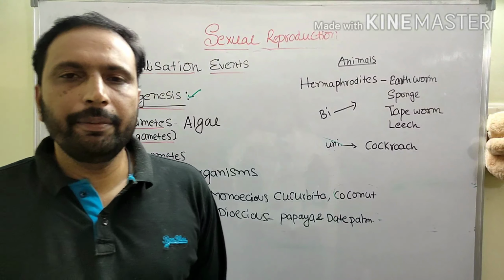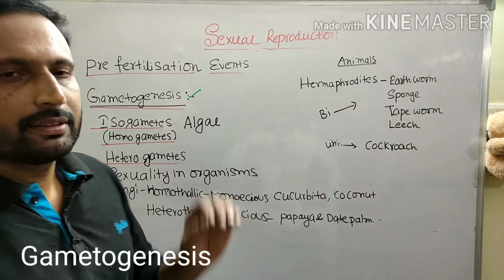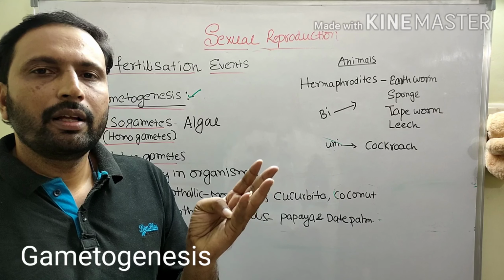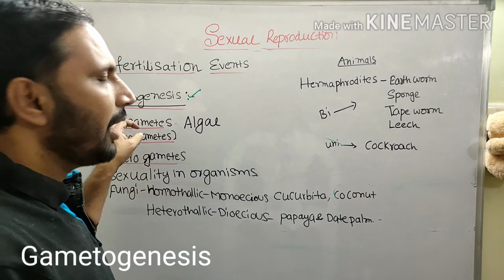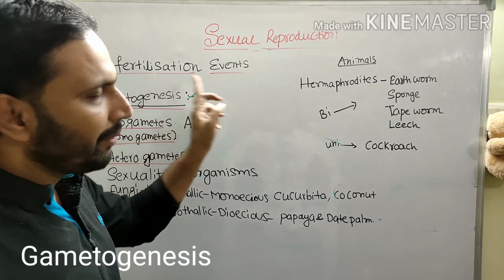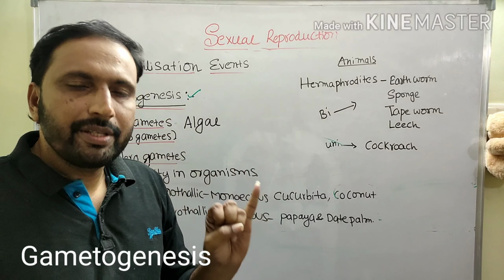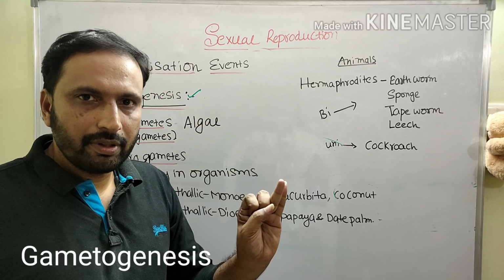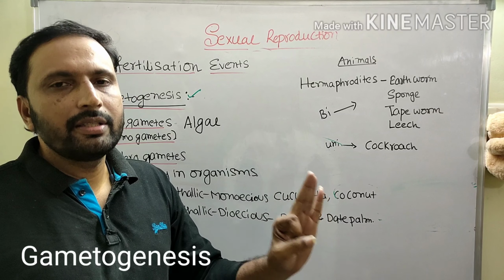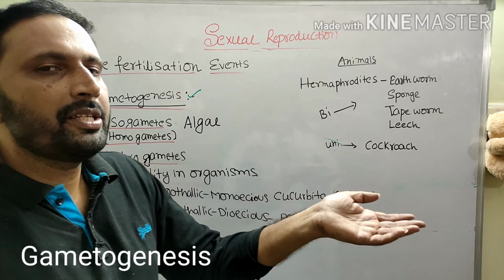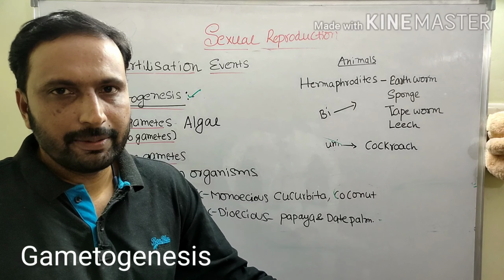Today our topic is pre-fertilization events. Pre-fertilization events are, first, gamete formation, called gametogenesis. Next, gamete transfer, and after that, fertilization. Gametogenesis, gamete transfer, finally fertilization. These are the three steps in the pre-fertilization events. After fertilization there are post-fertilization events.